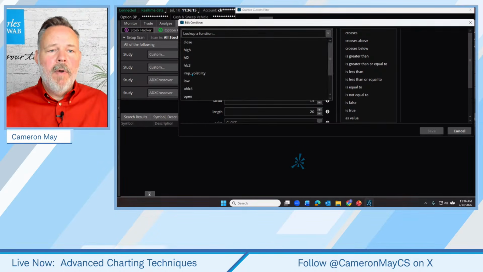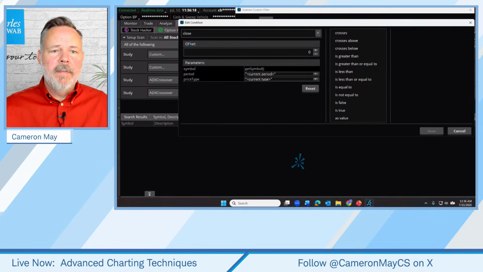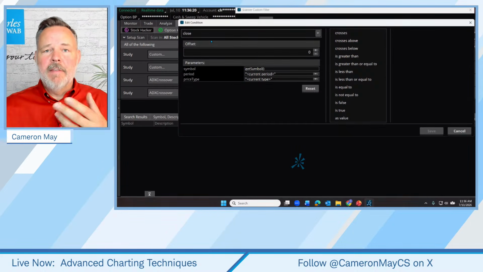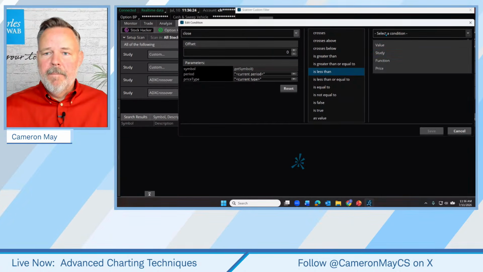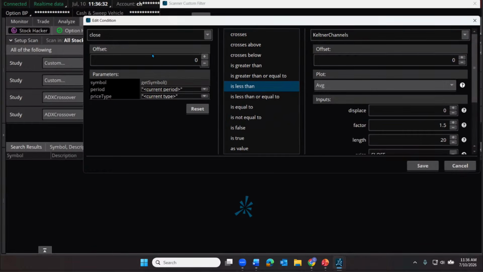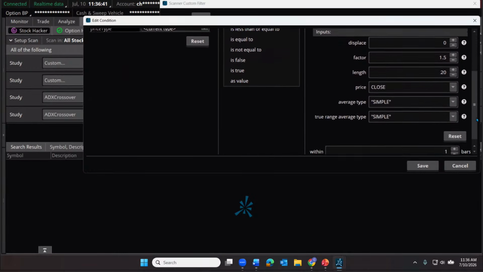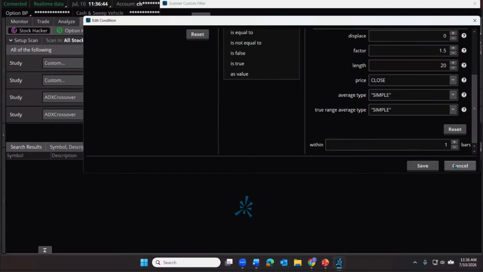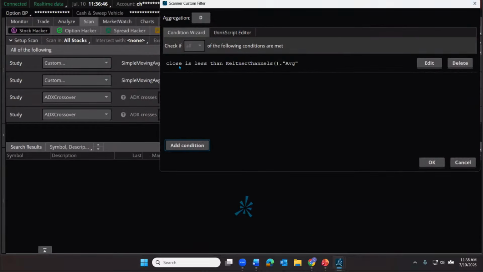We want the price, closing price, that is the price of the stock, to be below, let's say less than, the study. And in this case, there's our Keltner channels. We want our stock price to be less than the average in our Keltner channel. Okay, we're just going to click Save. So the close is less than the Keltner channel average.